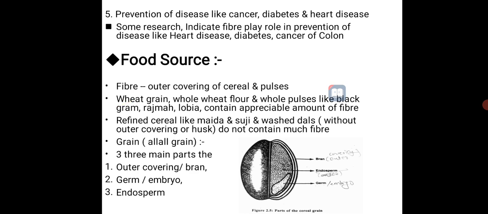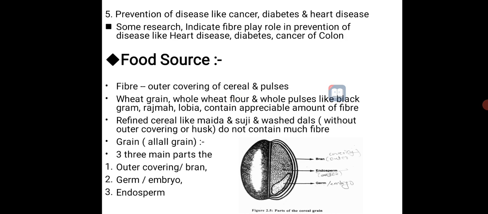Wheat grain, then whole wheat flour, and whole pulses like black gram, rajma, lobia contain an appreciable amount of fiber. So whole grain, or whole wheat flour, contains fiber.